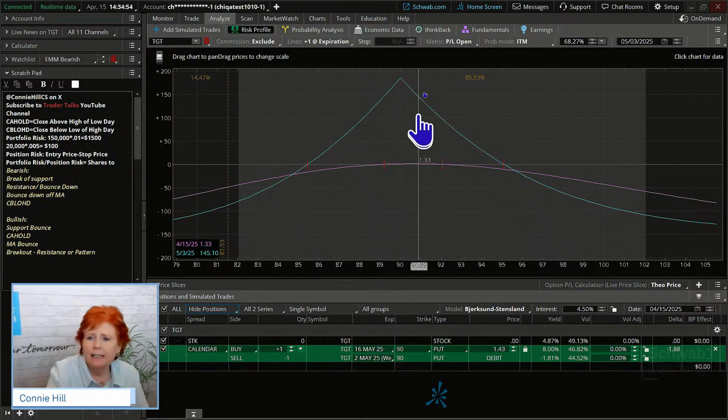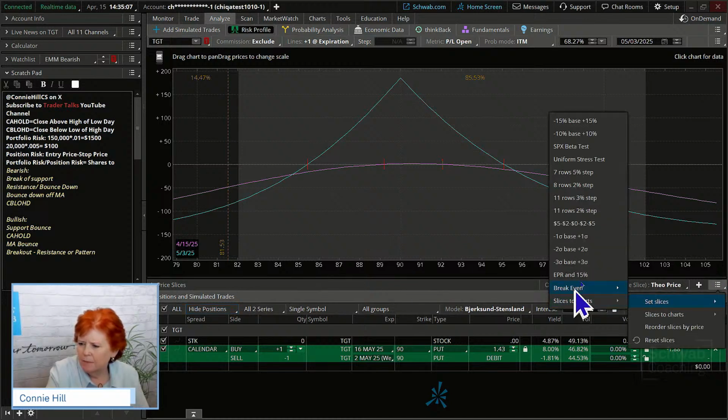Interestingly enough, 90 is the strike price here that's in the middle, right? That's the one we're selling. That's where our peak profitability is. So in this case, and we've got our date back down there, I'm going to just see if this makes any difference.